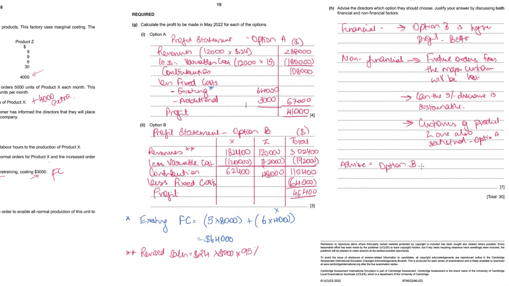In option B the business is not dependent on one major customer, and hence option B is better, at least for the time being, because for now the customers are accepting the discount, buying all the products. So at least for the time being, option B is better. This is how I will write.